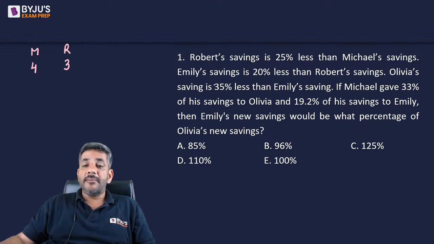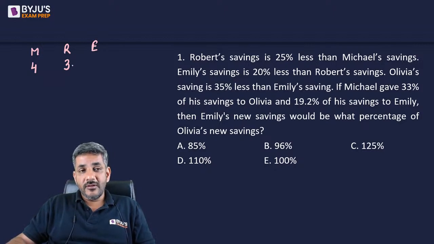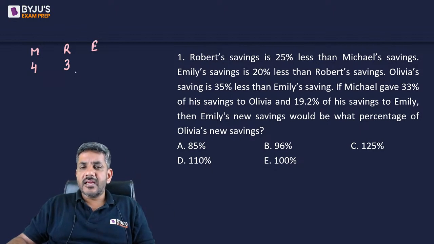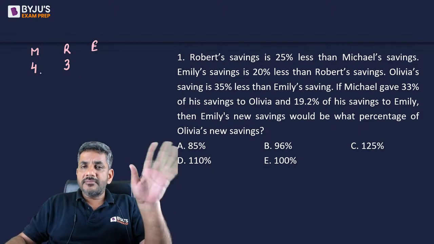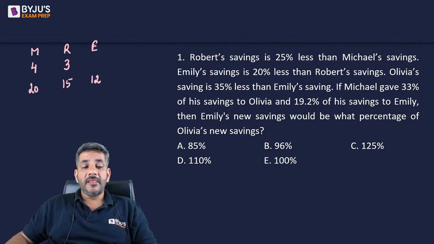Emily's saving is 20% less than Robert's saving. Now 20% is 1 by 5. So Robert's saving should be a multiple of 5 so that we can easily calculate 20% of that. So I'm saying just multiply all by 5. 5 4s are 20, 5 3s are 15. Now I can easily say that Emily's saving is 20% less than 15. So 15 minus 20% of 15, it becomes 12.